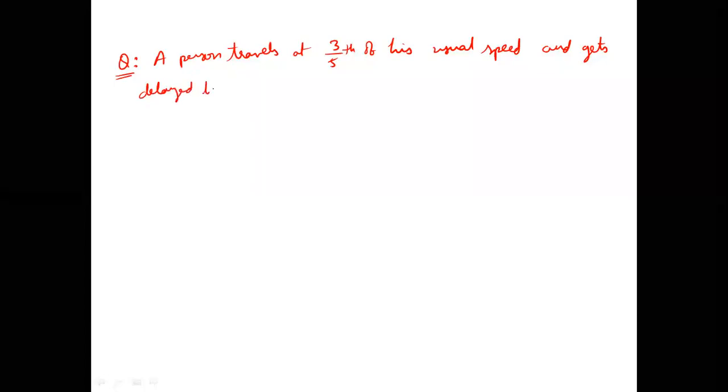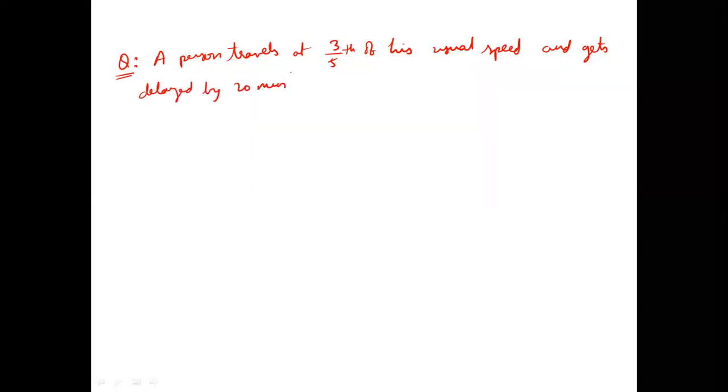A person travels at 3/5 of his usual speed and gets delayed by 20 minutes than usual in reaching his office. What is his usual time of travel?